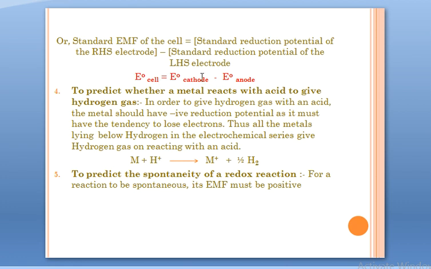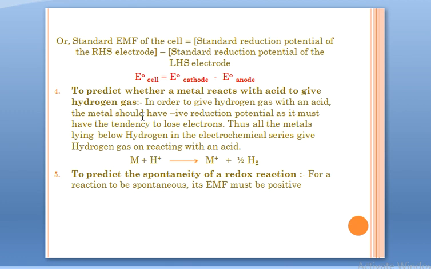This is the most commonly used expression, that is why I have highlighted it. E0 cell, standard EMF of a cell, is equal to E0 cathode minus E0 anode. E0 of the electrode on which reduction takes place minus E0 of the electrode on which oxidation takes place. By using this equation, you can in any numerical calculate EMF, standard EMF of a cell.